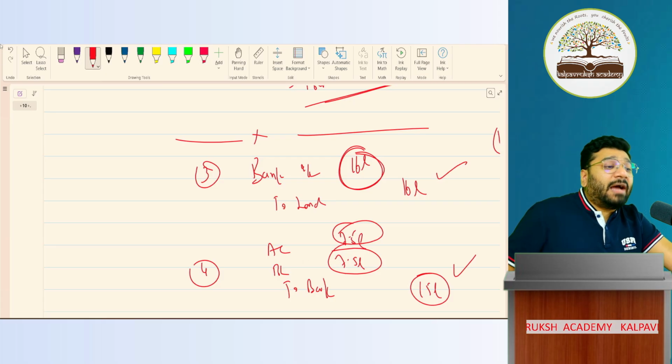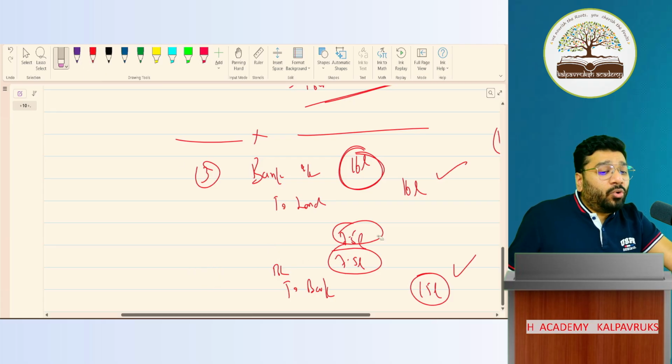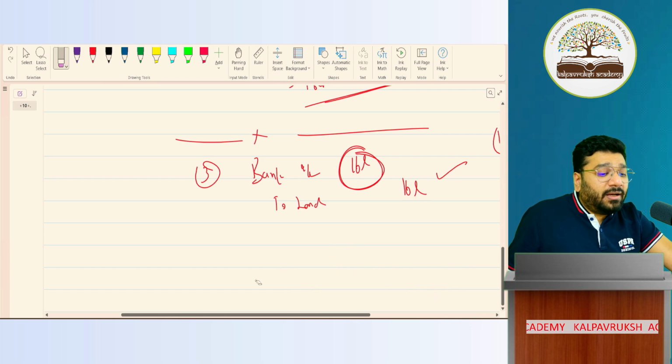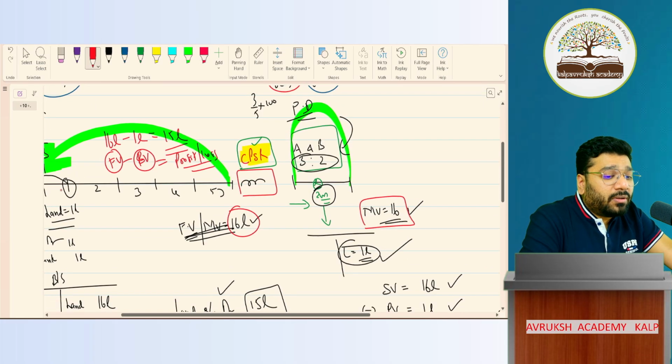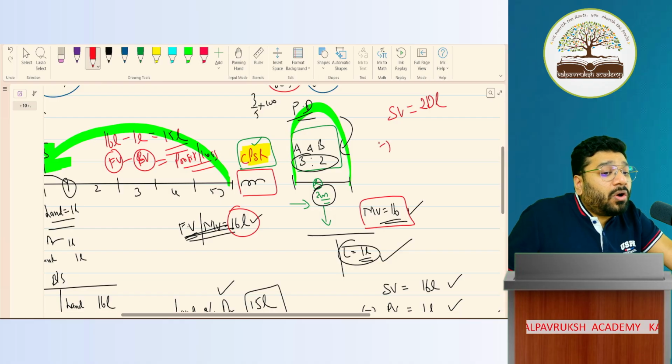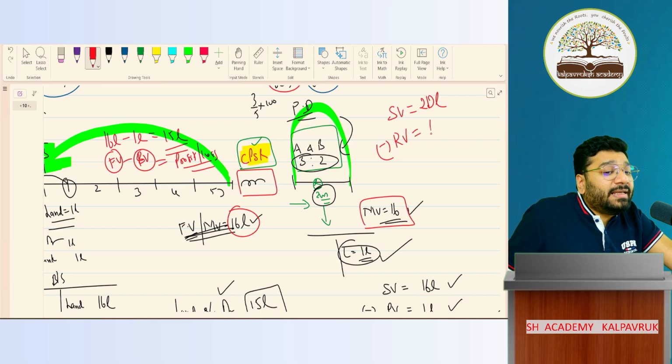Now you may have a doubt. Sir, what if the land was sold for 20 lakh rupees? Land is sold for 20 lakh rupees. Then what is the value of the land on the date of sale? What is the sale value of the land on the date of sale? 20 lakh rupees. What is the cost price? The revalued value of the land and building. The revalued figure of land and building is 16 lakh.